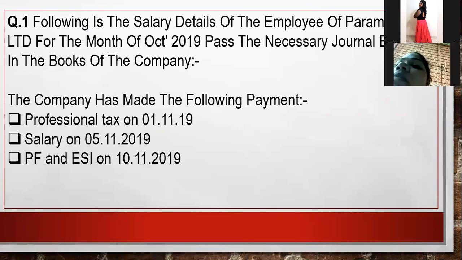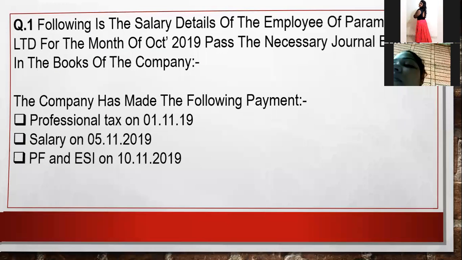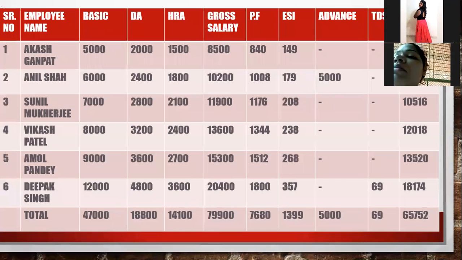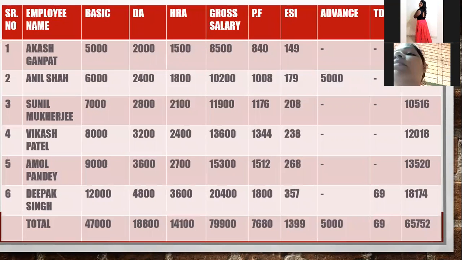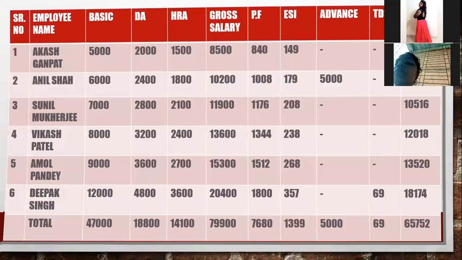So this was example one. They have given you the details of employees, so you have to make a deduction over here. They have given you the basic salary, HRA, DA. After that, the gross salary they have given you. There are a few deductions called PF, ESI, and advances of one employee and TDS of one employee. After that, you will get a net payment, that means you can say this is the salary payable. Okay, so this was the question, and we have the solution also.